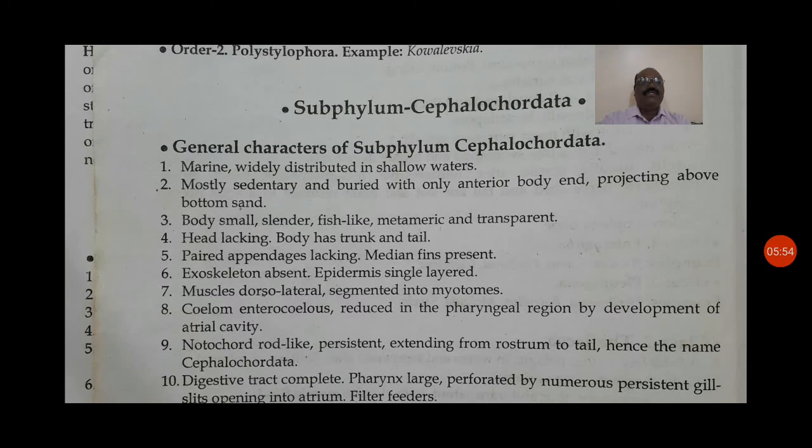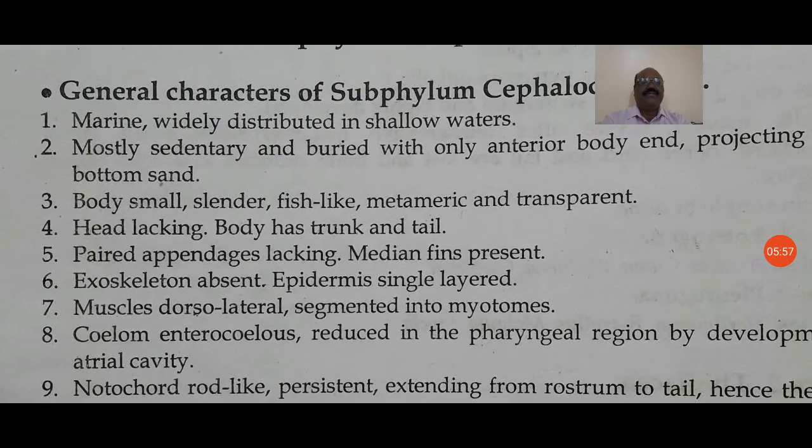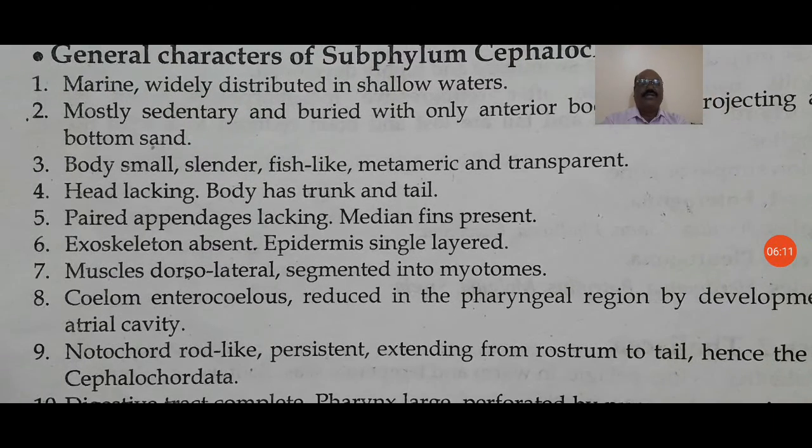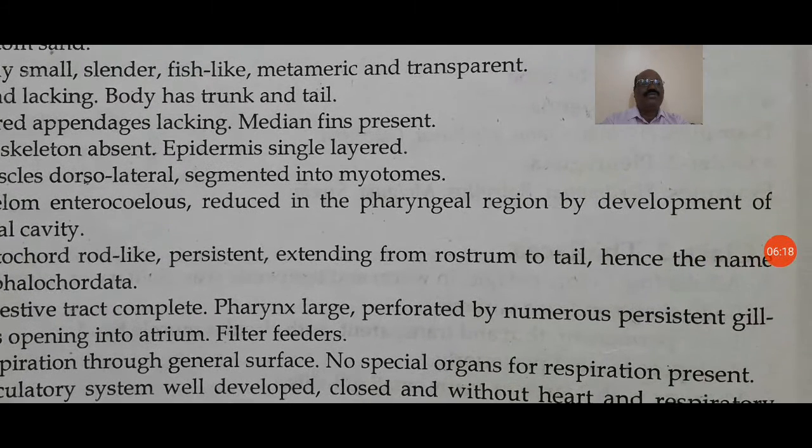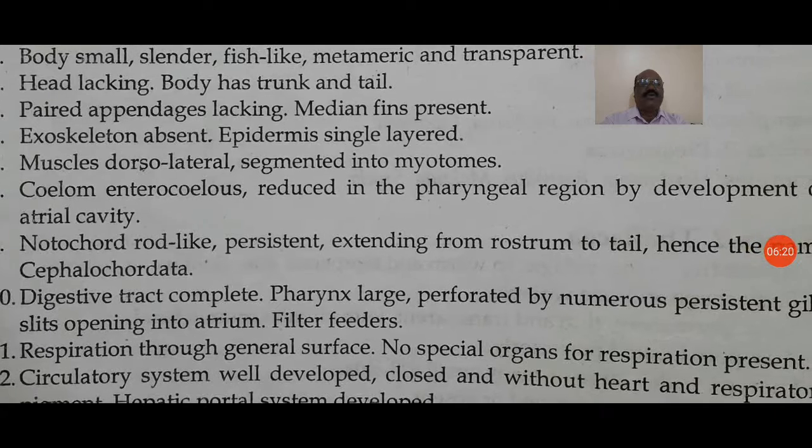Paired appendages are lacking, median fins present. Exoskeleton is absent, epidermis single-layered. Muscles are dorsolateral, segmented into myotomes. Cilia are reduced in the pharyngeal region by the development of the atrial cavity. The notochord is rod-like, persistent, extending from rostrum to tail, hence the name Cephalochordata.